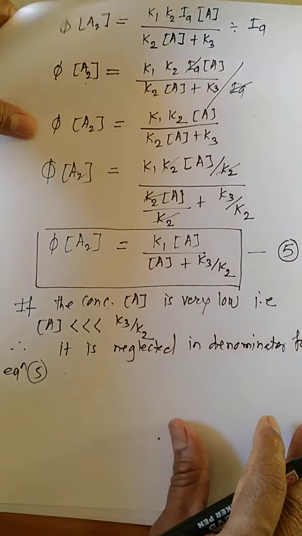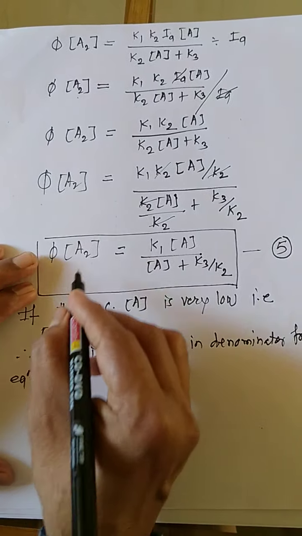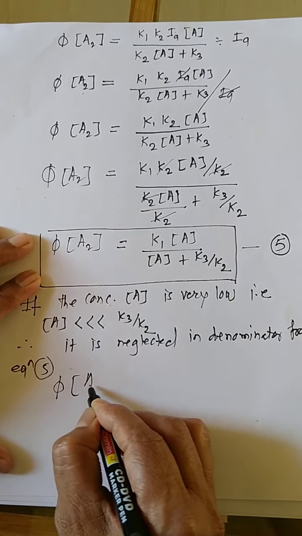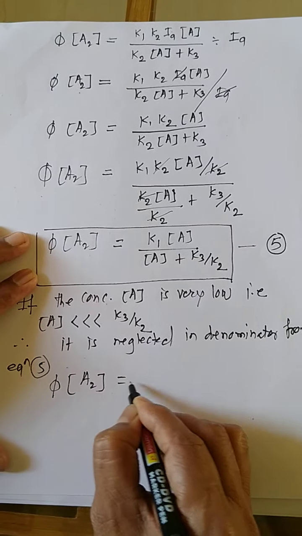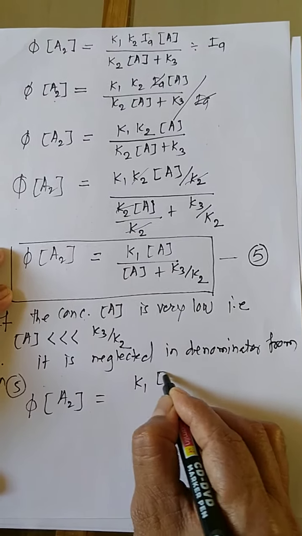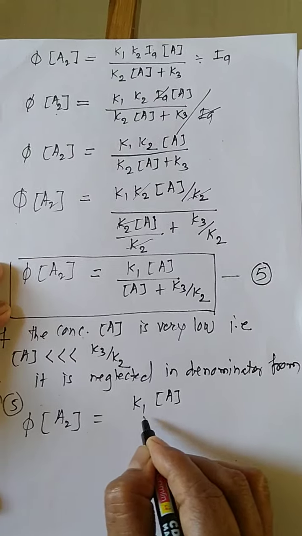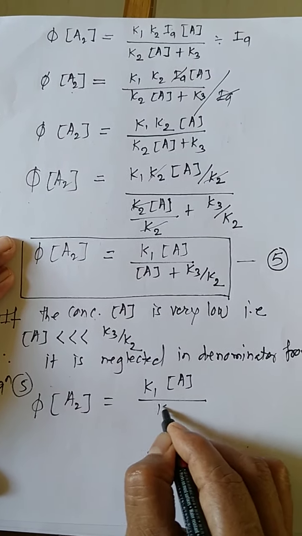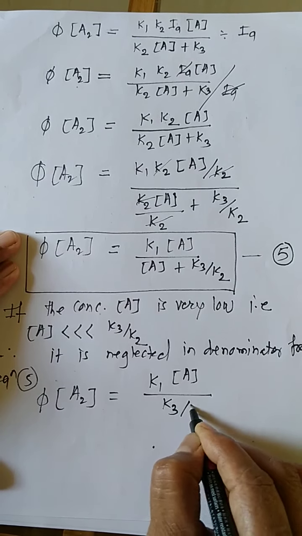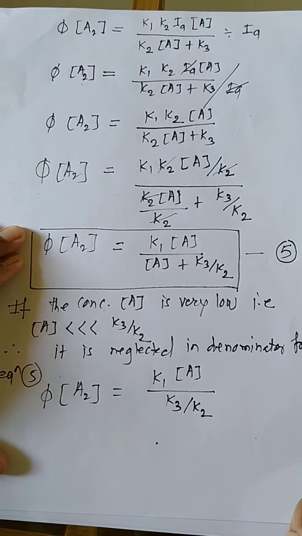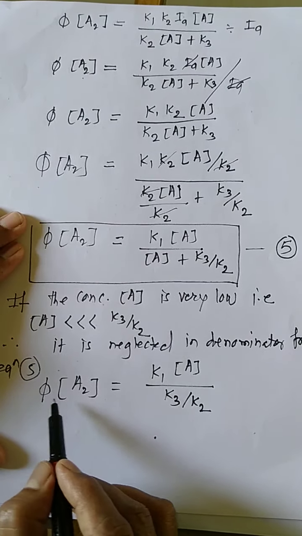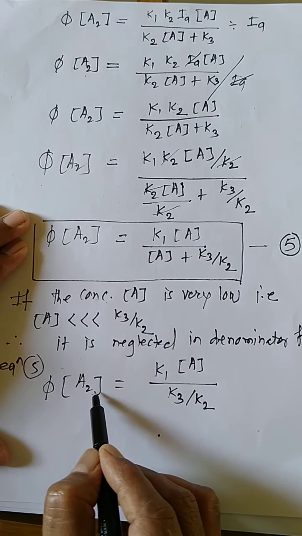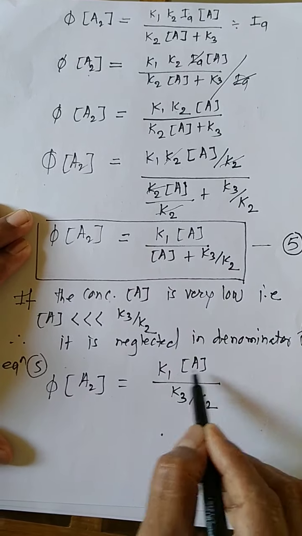Then you write this equation: the quantum yield of the dimer of anthracene is equal to K1 concentration of normal anthracene molecules, this term is neglected here, and you write only K3 upon K2. What does this indicate? The quantum yield of formation of dimer depends on intensity here.